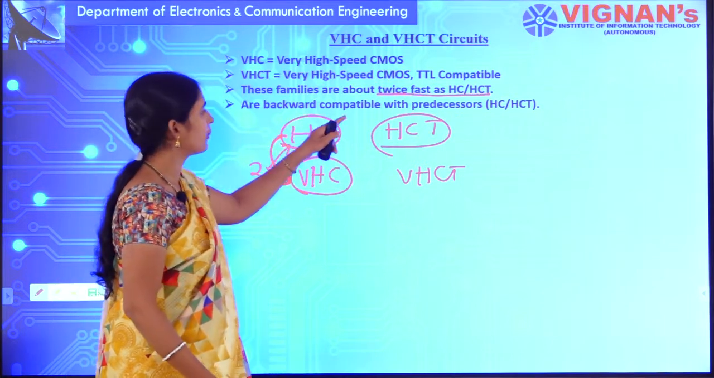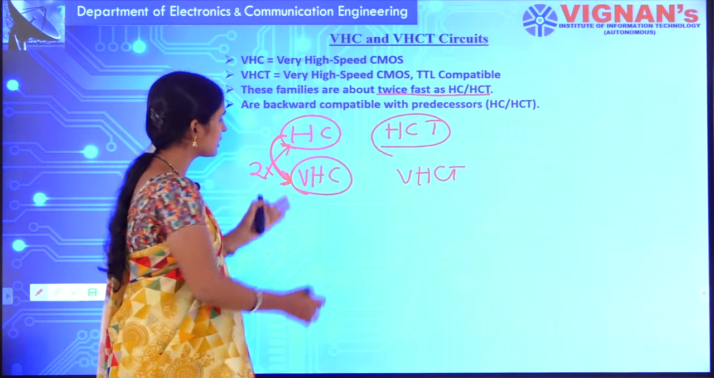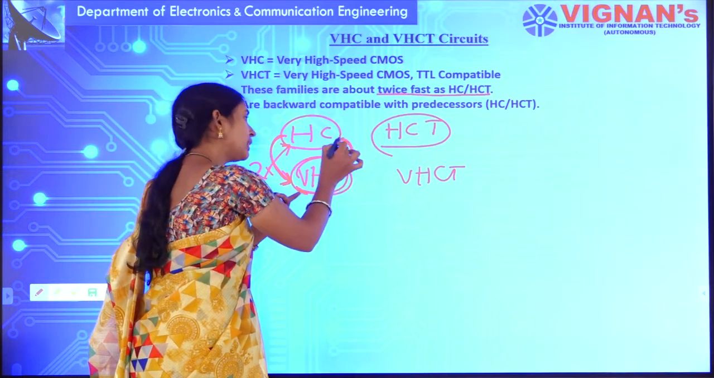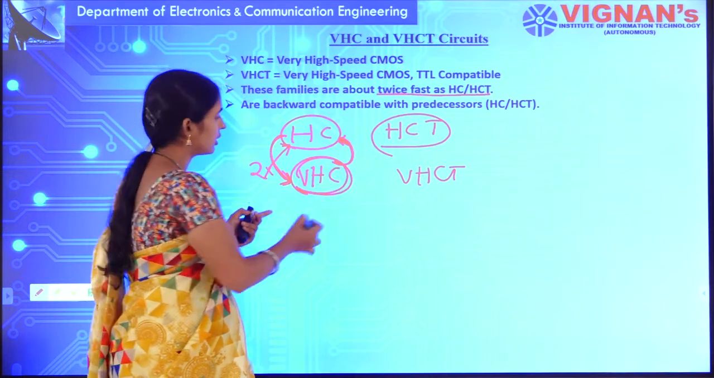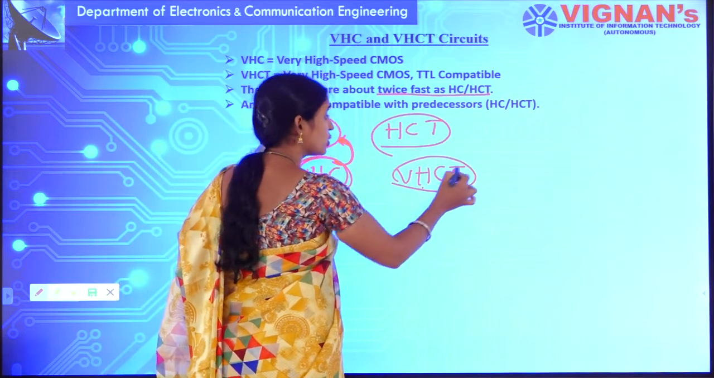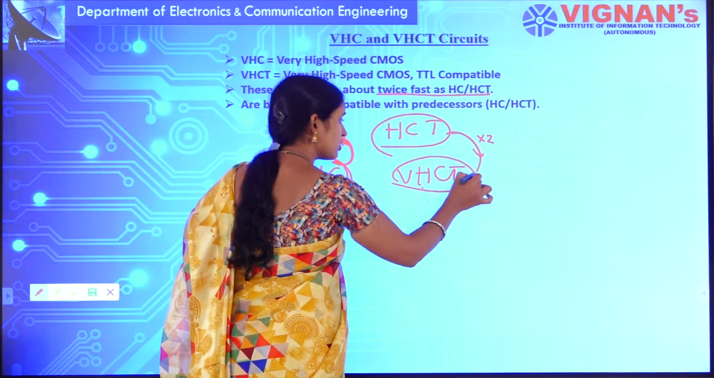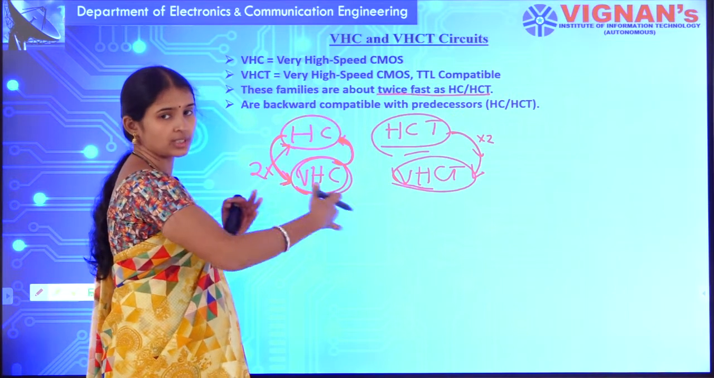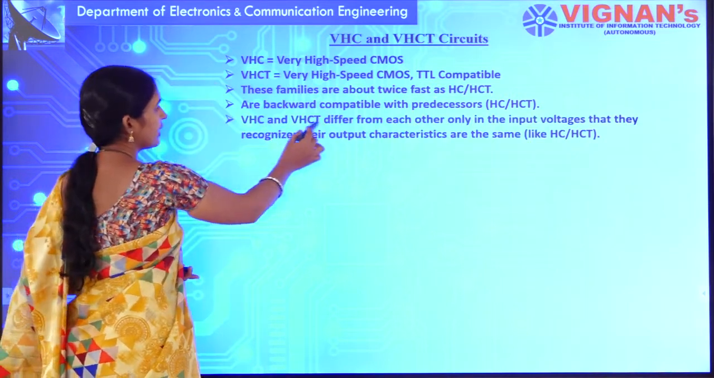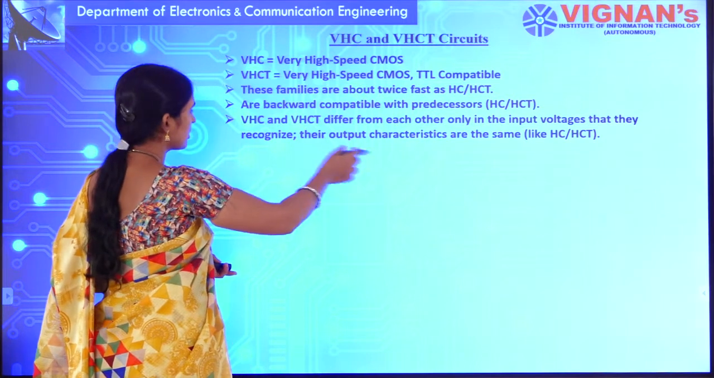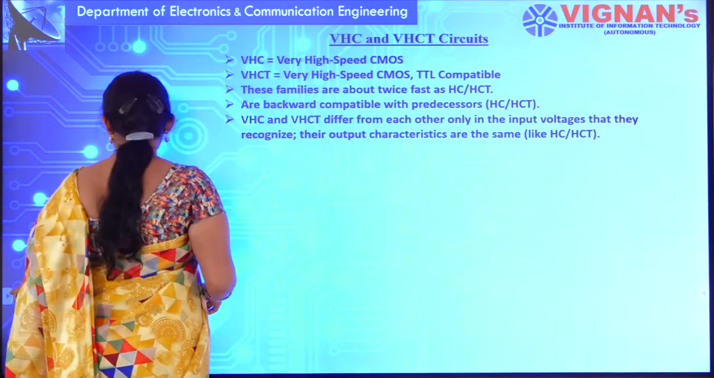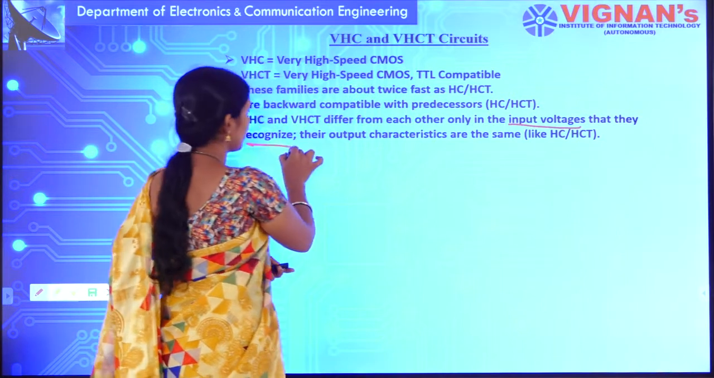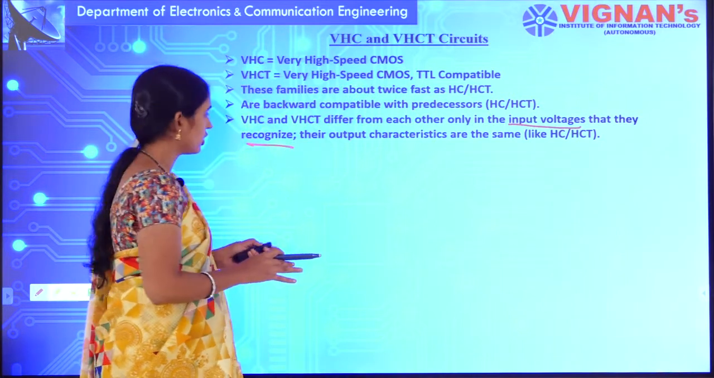And they are backward compatible with predecessors also. That means these can be compatible with these families. You have been designing VHC, but it is also compatible with HC families. At the same time, this is also twice as fast as this, and it can be compatible with the predecessors, that means previous versions. VHC and VHCT differ from each other only in the input voltages that they recognize, and the output characteristics are the same. Only the input characteristics change, that is, whatever input voltages they recognize will differ. Only that difference you will observe.